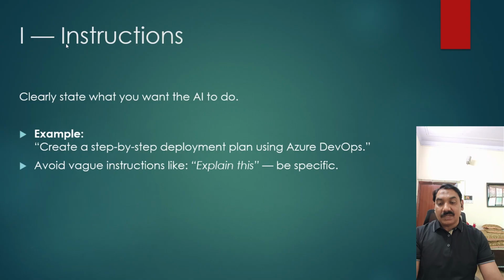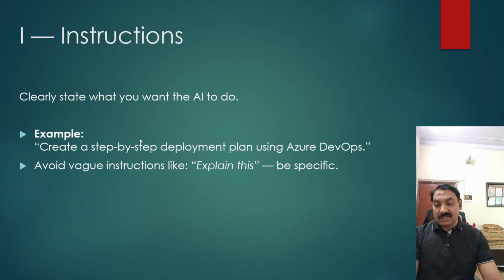Then I is for instructions. We need to clarify what instructions the AI should follow. For example, we are saying create a step-by-step development plan using Azure DevOps. So we are providing the instructions. Those instructions should be clear, and they are associated with our context and our role.